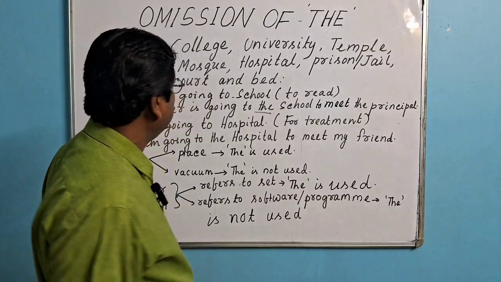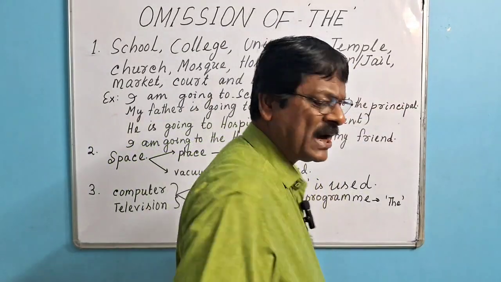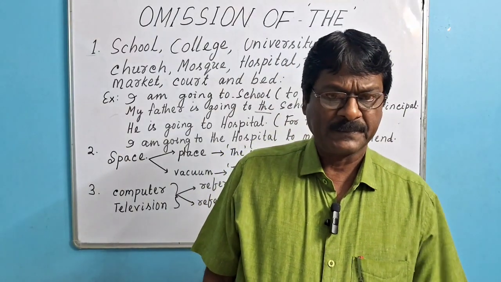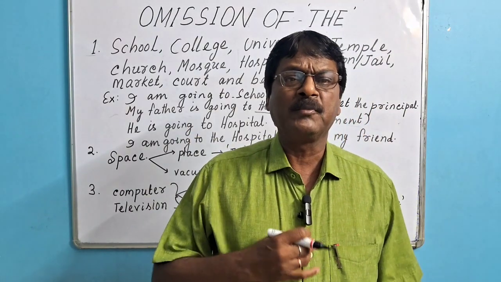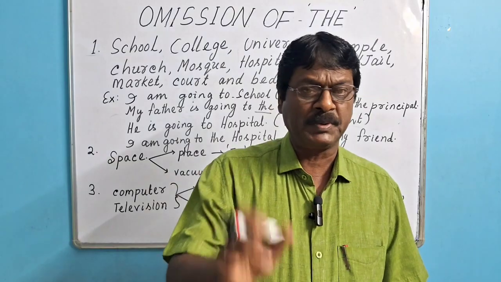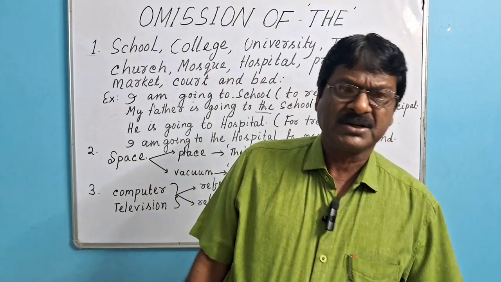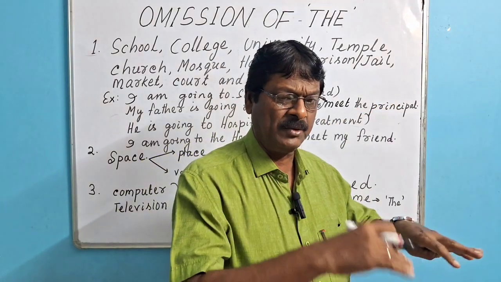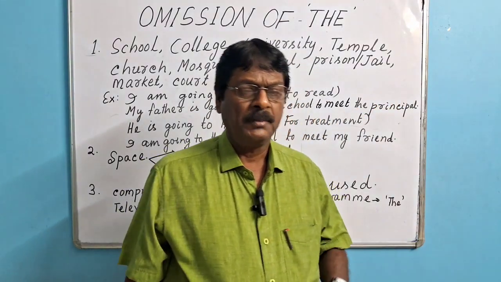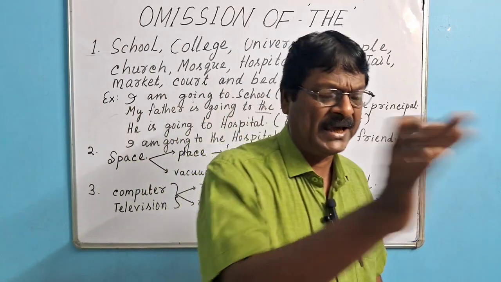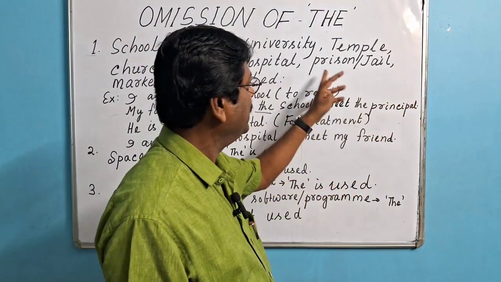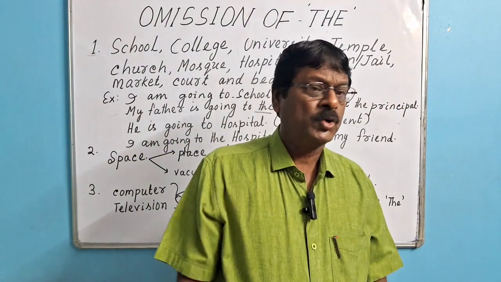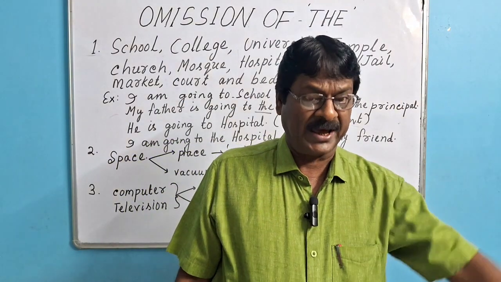Say, another example we can take is prison. Suppose I am a criminal, I was arrested and I am going to prison. Here I can say "I am going to prison." "The" will not be used before the very word prison or jail. But if I am going to prison or jail for some other purpose, to meet somebody there for example, then "the" will be used before the very word prison and jail. For example, I am going to the jail to meet my friend who is kept there.